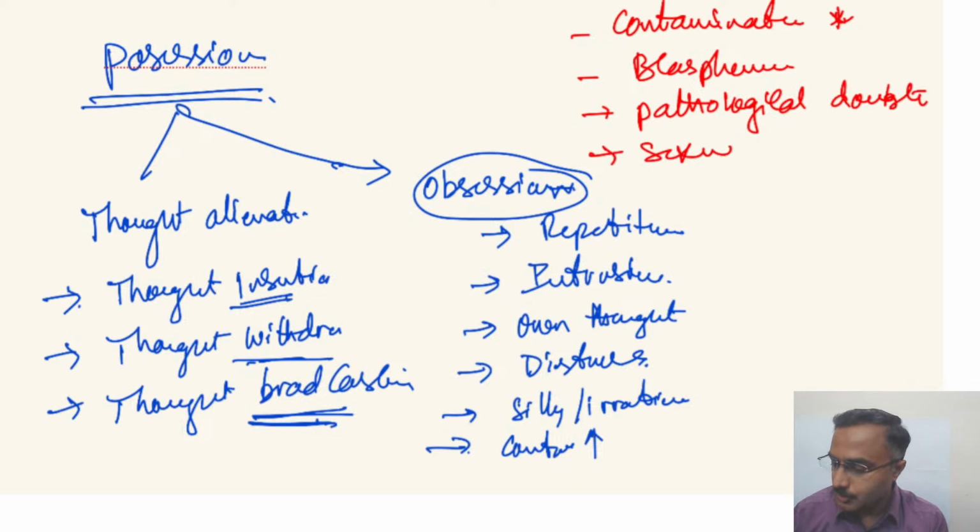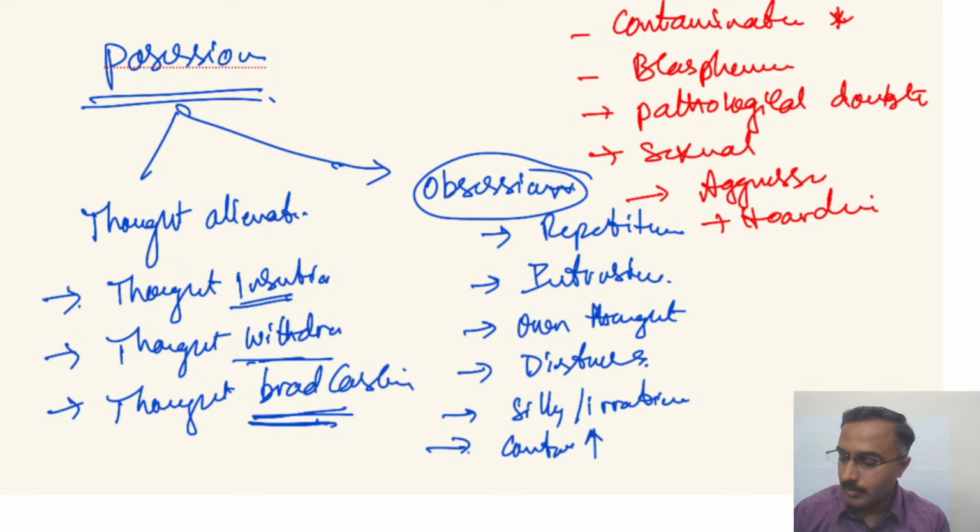They can also have sexual obsessions, aggressive obsessions, and hoarding. These are the various obsessions. It's worthwhile to brush through this, because some of the questions related to psychopathology can be simpler ones.